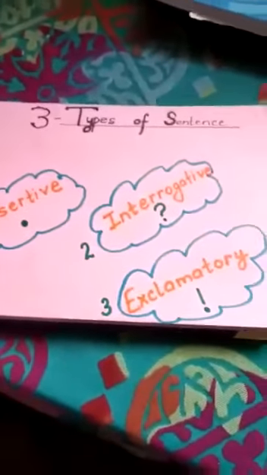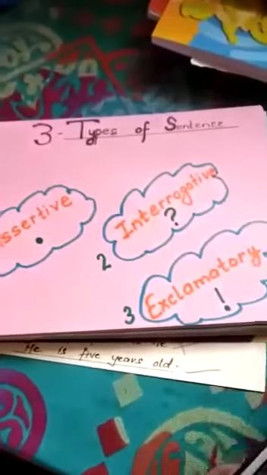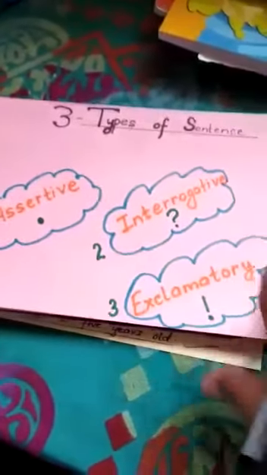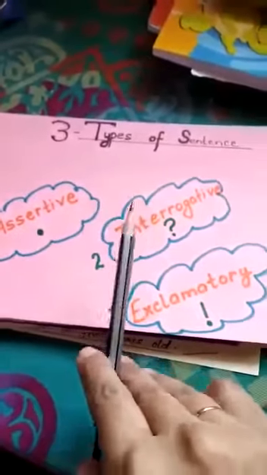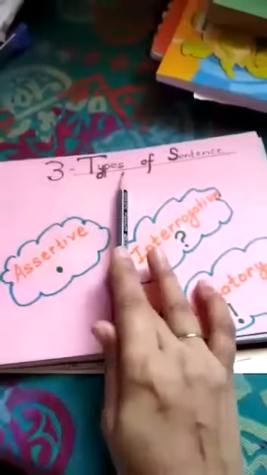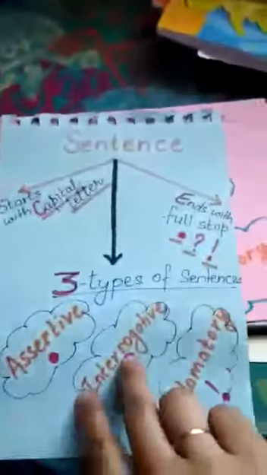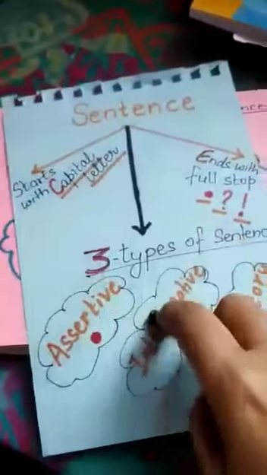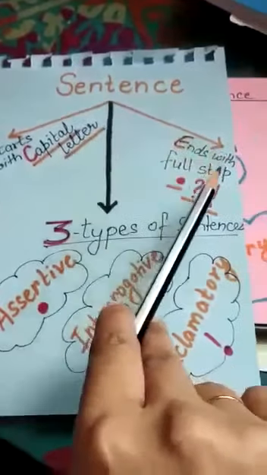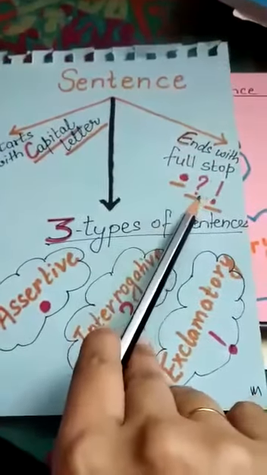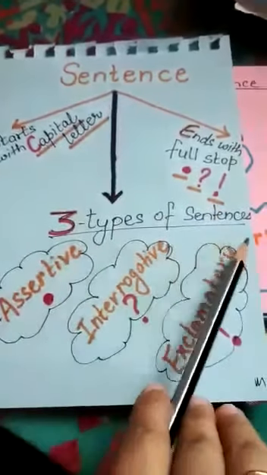Now, the definition of sentence is clear to you with some more important information. So let's now move to the other topic, the types of sentences. As we know, a sentence starts with a capital letter and ends with a full stop, question mark or exclamation mark. Now come to the three types of sentences.